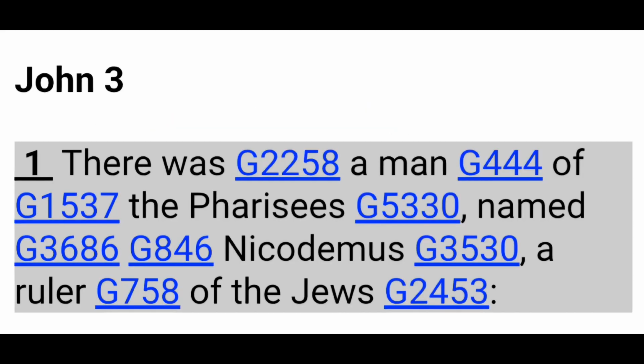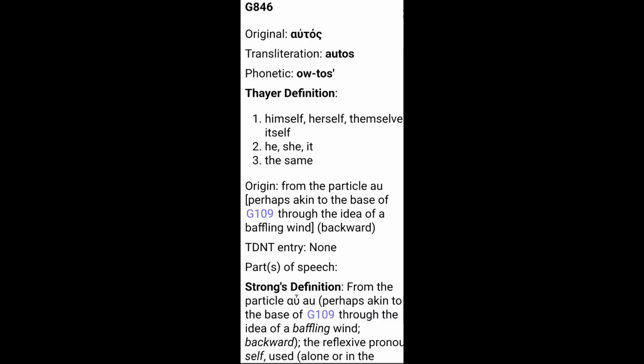Agnostic. So we've seen onoma, name, and now we look at G846. Alpha, upsilon, tau, omicron, sigma. Autos. Its definition is himself, herself, themselves, itself. The idea is that it goes back to the self.